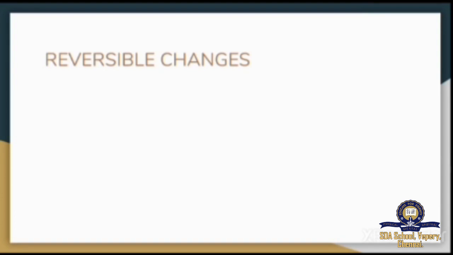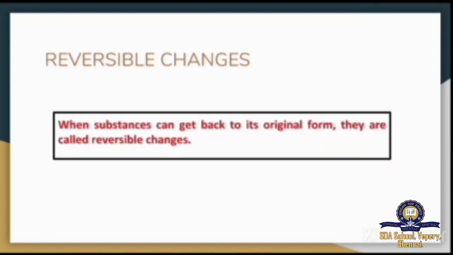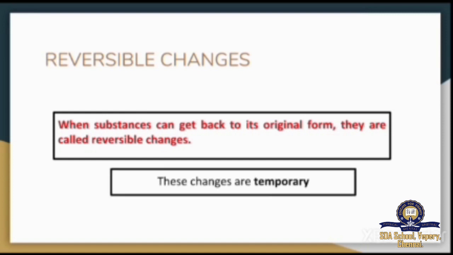What are reversible changes? When substances can get back to their original form, they are called reversible changes. For instance, a substance A is converted into B. The formed substance B can again be converted into A. These types of changes are called reversible changes. These changes are temporary. Let's see some examples for better understanding.